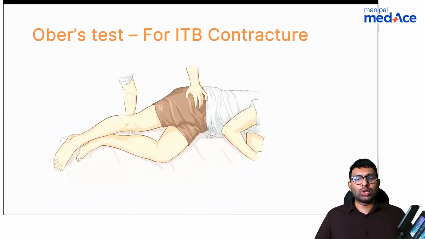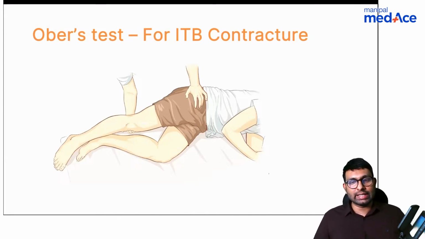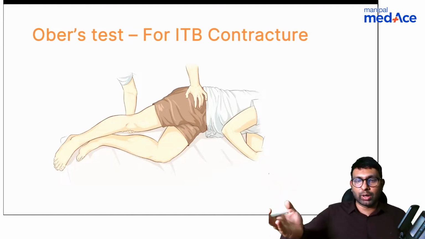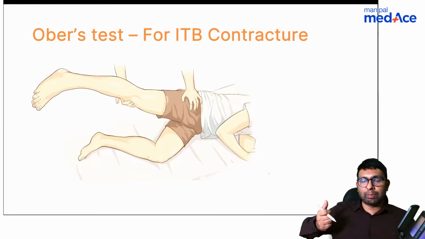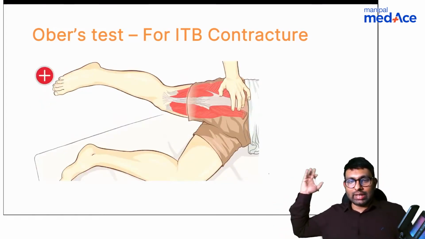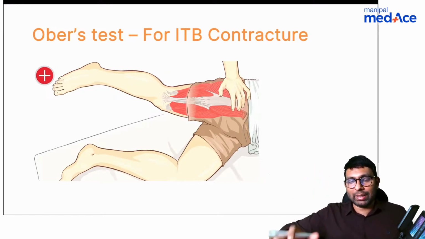And one thing they might ask you is, in polio, because iliotibial band contracture is seen, what is the test you will do for iliotibial band contracture? The test is Ober's test. What do you do in Ober's test? See here, he's stabilizing the hip with one hand, and he's trying to abduct the hip, and once you abduct the hip, you extend the hip as well. After that you will leave the supporting hand, and if the leg falls down, that means ITB is not contracted.